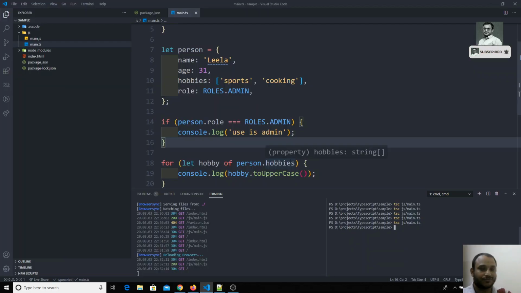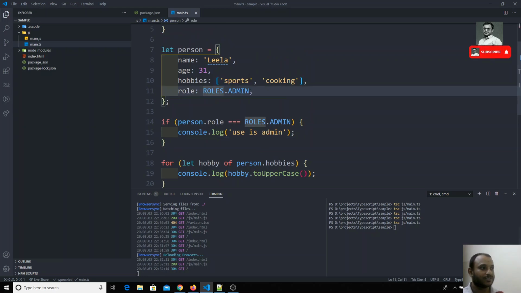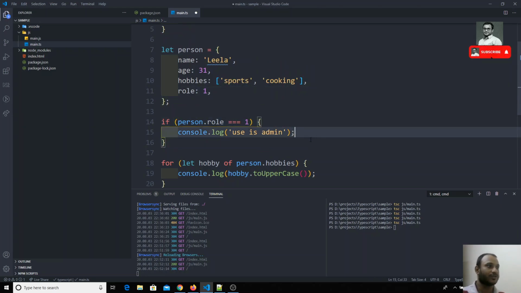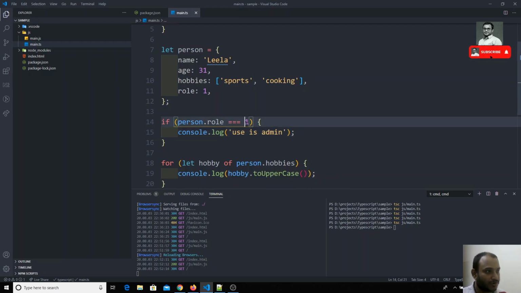So what is the use of this enum? Now you understood, right? Previously, if you don't have enums, you can write 1 here and 1 there like this. But when reading the code, we will not be able to tell what 1 means, whether it is admin or other.